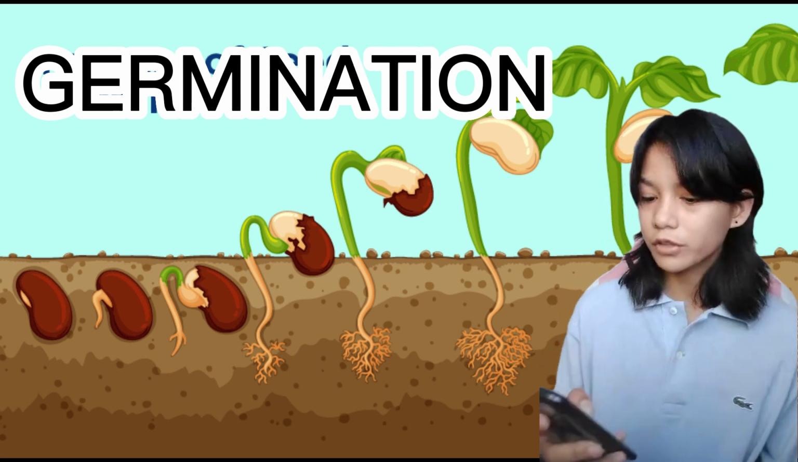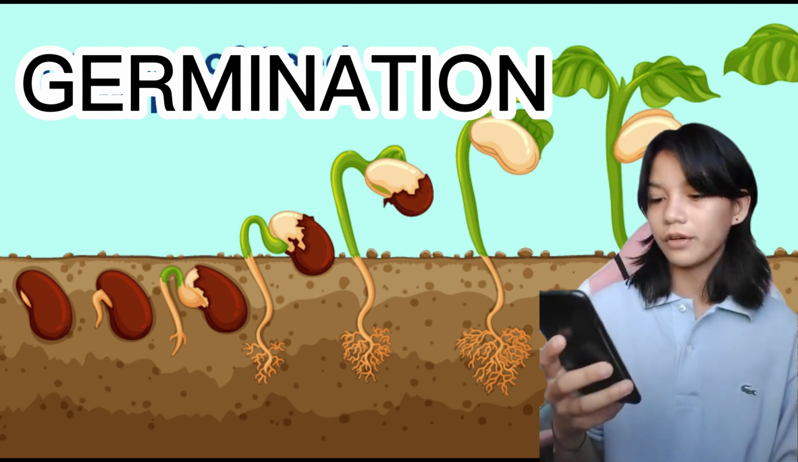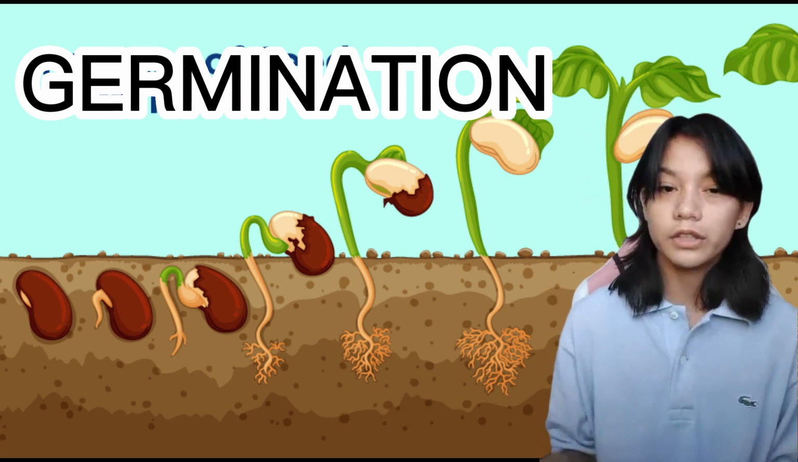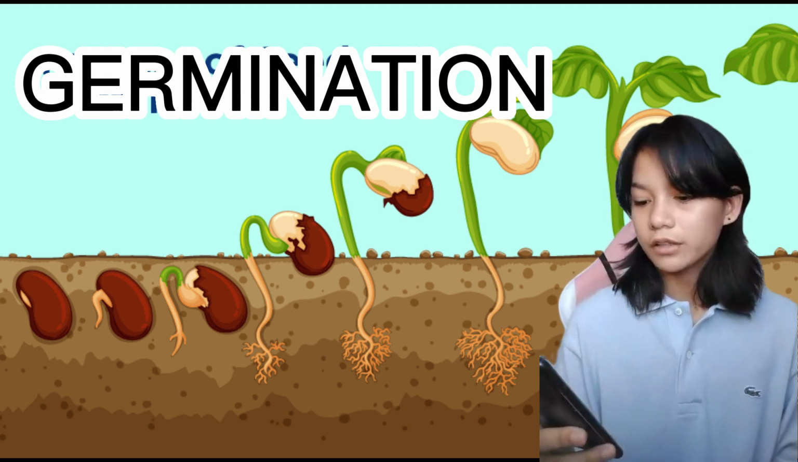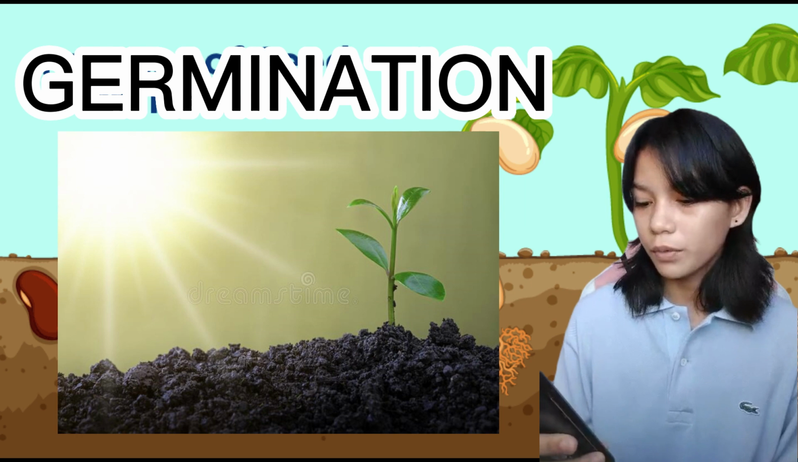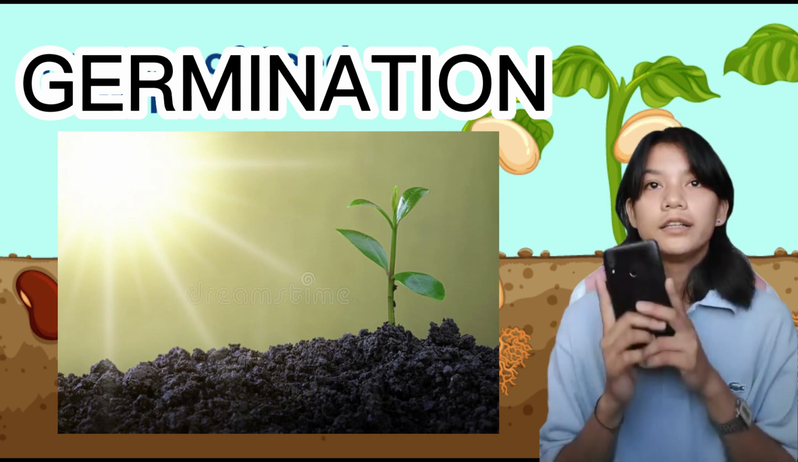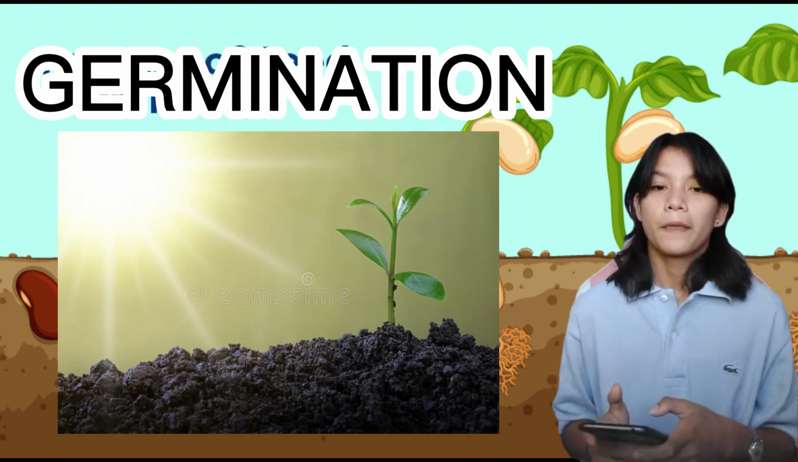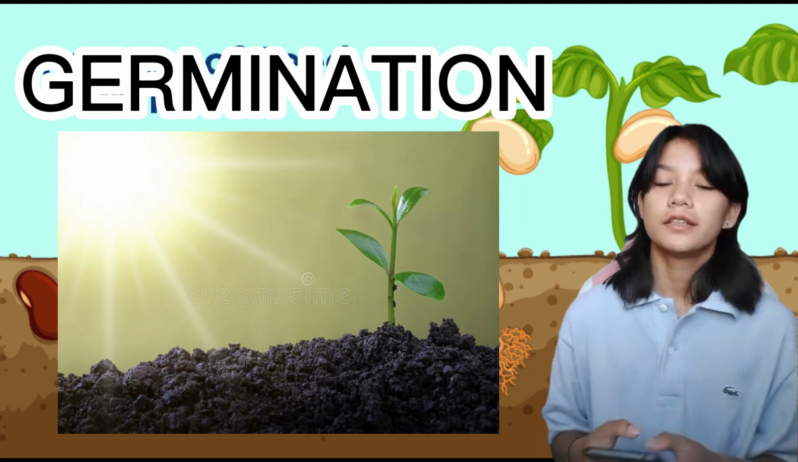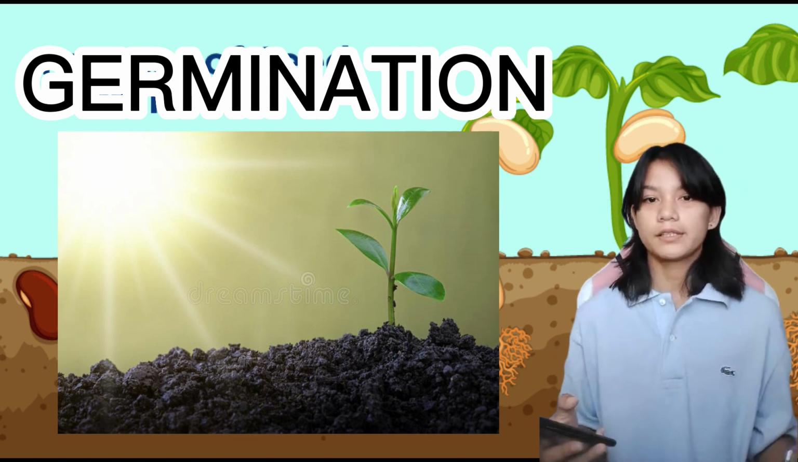The optimal temperature for germination varies depending on the species of plants but generally falls within the range of 20 to 30 degrees Celsius. Light can also play a role in germination, with some seeds requiring exposure to light to trigger the process. So, kailangan din po ng sikat ng araw para mas lalo po mag-grow yung plants.